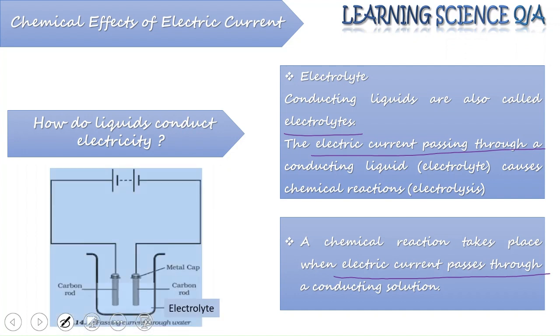Now, the same experiment, whether an electrolyte, a liquid, is able to conduct electricity or not, we can test it using this simple apparatus. In the place of the electrolyte, you can keep different liquids that you want to test for conductivity, and you can test whether the bulb which is connected here is glowing or not. The intensity of the glow of the bulb will tell you whether the liquid that you are testing is conducting or not.